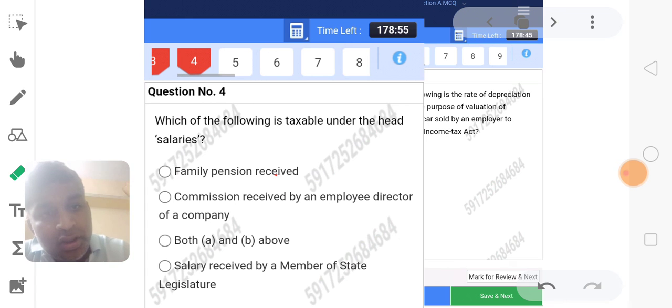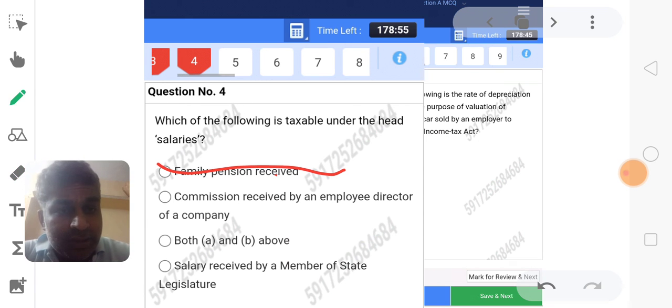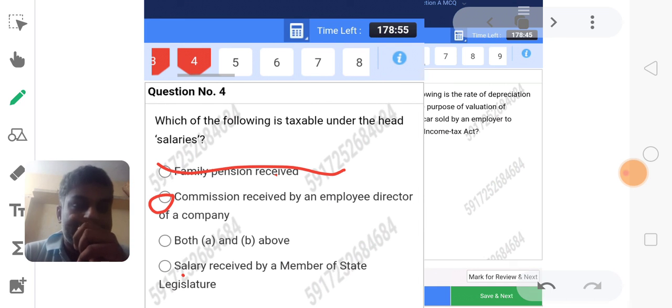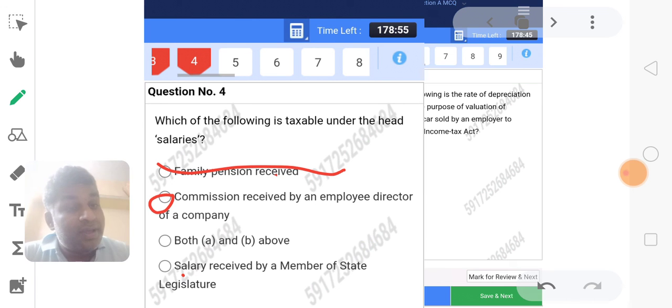This is also wrong. Family pension is also covered under income from other sources. So B is the answer: commission received by an employee, director of a company, is taxable under the head of salary. That option will be selected here.